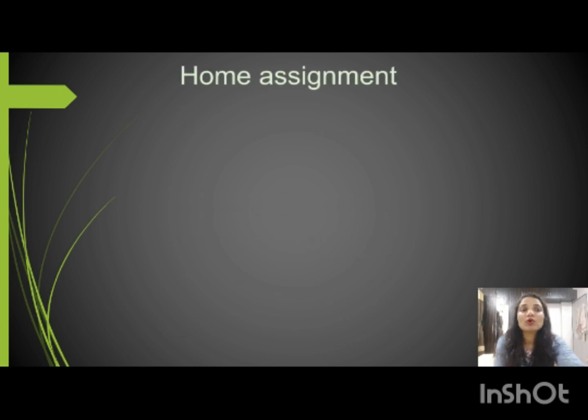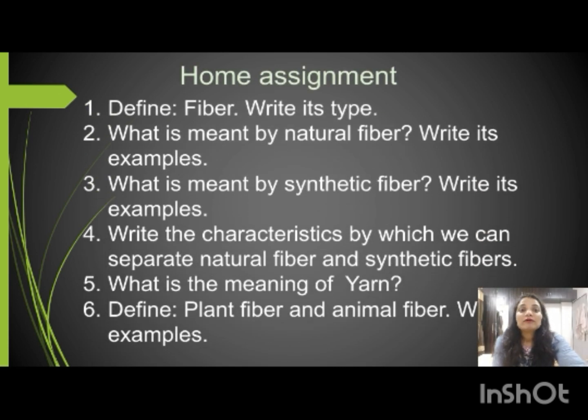Now this is your home assignment. First is the definition of fiber and write its types. Second, what is the meaning of natural fiber and its examples. Third, what is the meaning of synthetic fiber and its examples. Fourth, the characteristics by which we can separate natural fiber and synthetic fiber. In this one you have to write down all four characteristics, and this is compulsory.